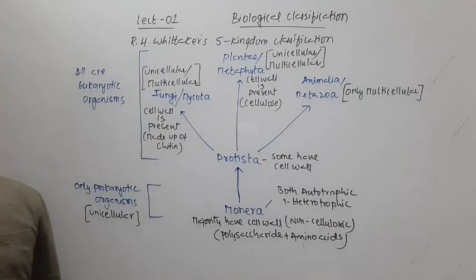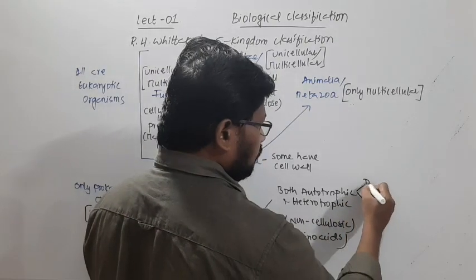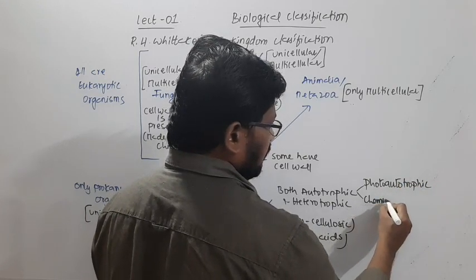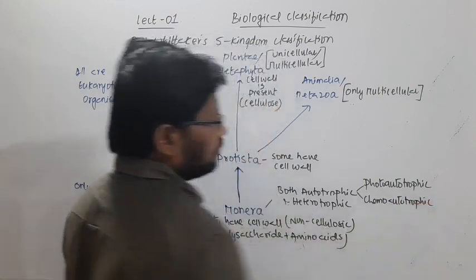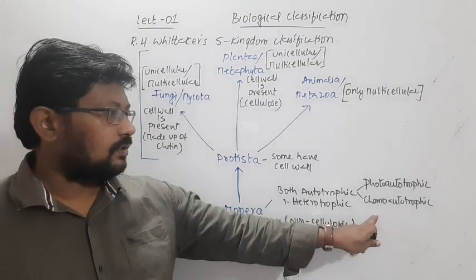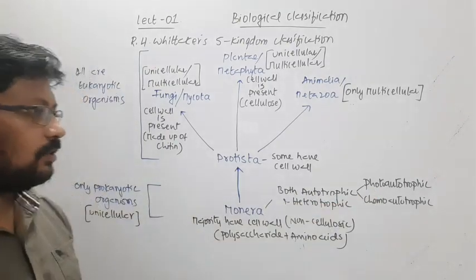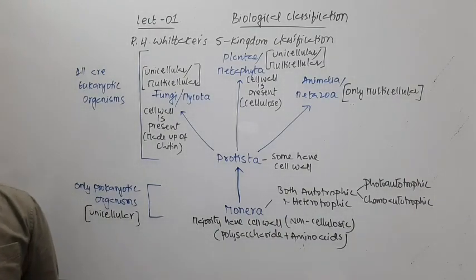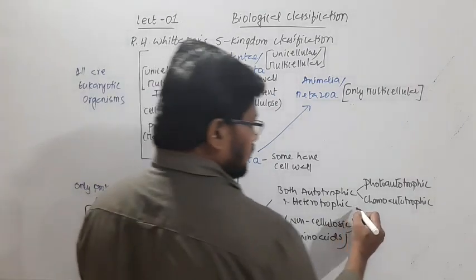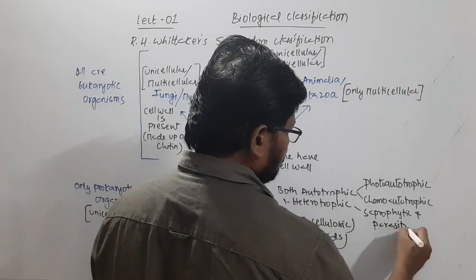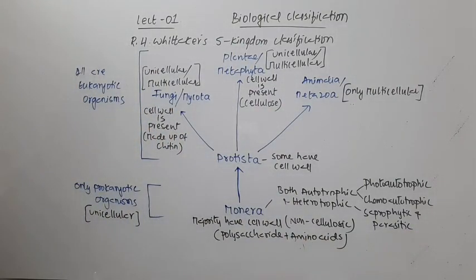The autotrophic includes photoautotrophic and chemoautotrophic. If chemical substances form the source of energy, it is chemoautotrophic, and if light is the source of energy, it is photoautotrophic. The heterotrophic group includes saprophytic and parasitic modes of nutrition.